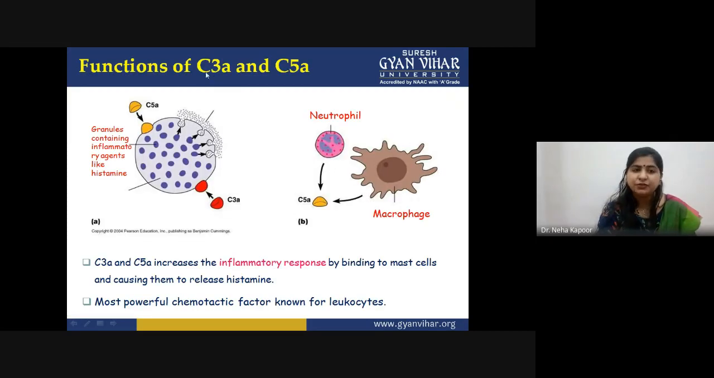So these are the functions of the C3a and C5a proteins that act as anaphylatoxins so as to trigger the inflammatory response by binding to the mast cells, and they basically trigger the release of a chemotactic factor, histamine, so as to recruit neutrophils at the site of injury.